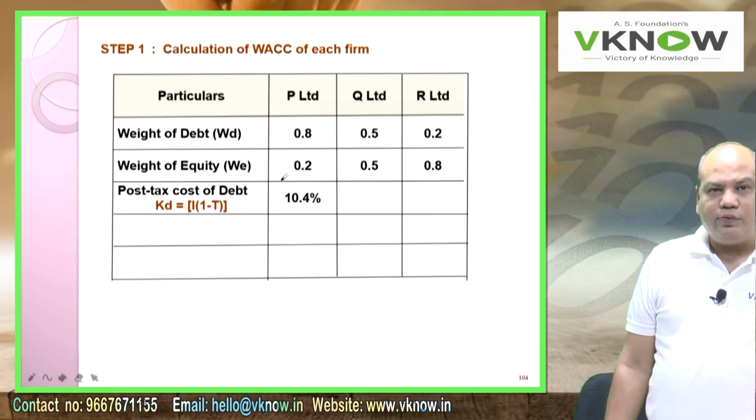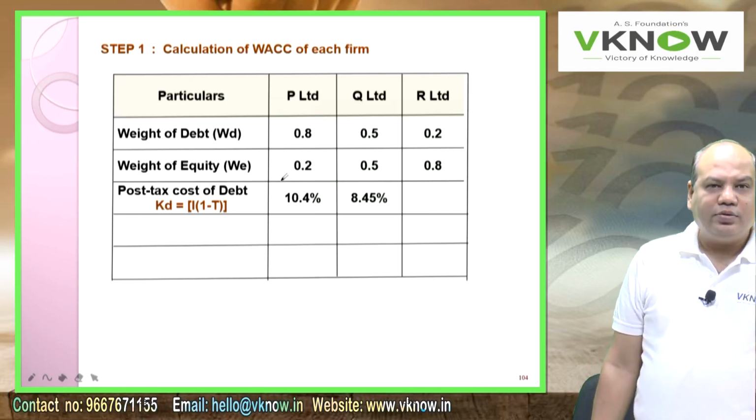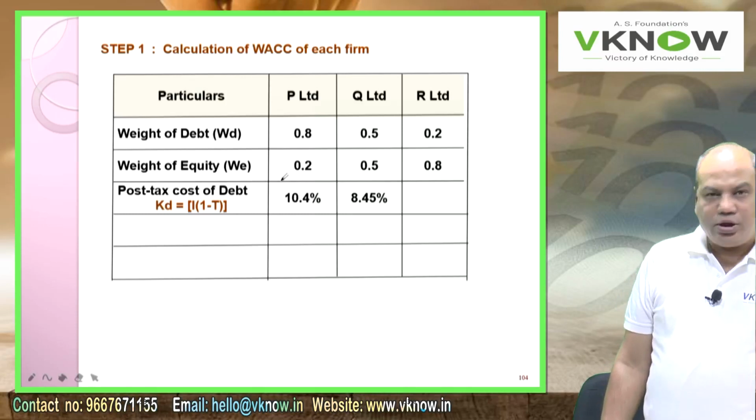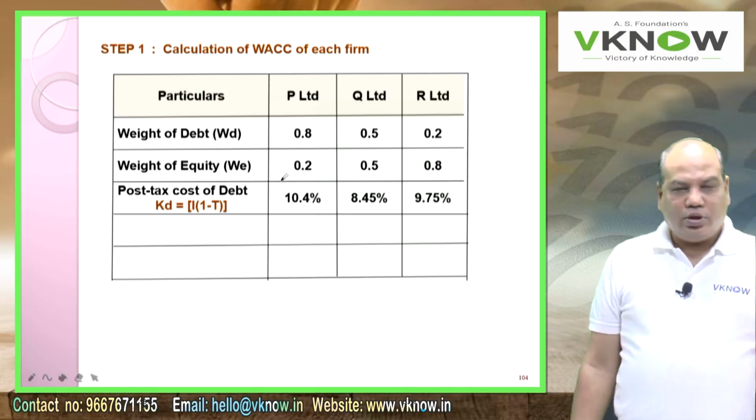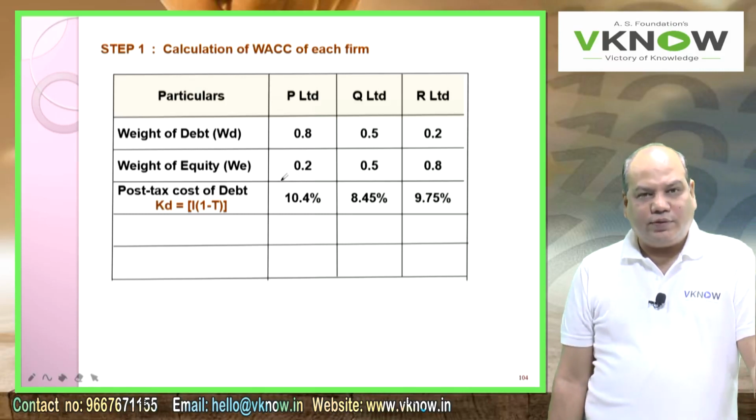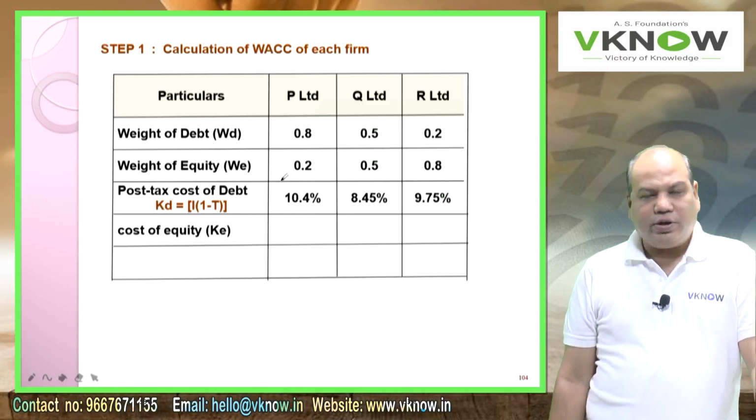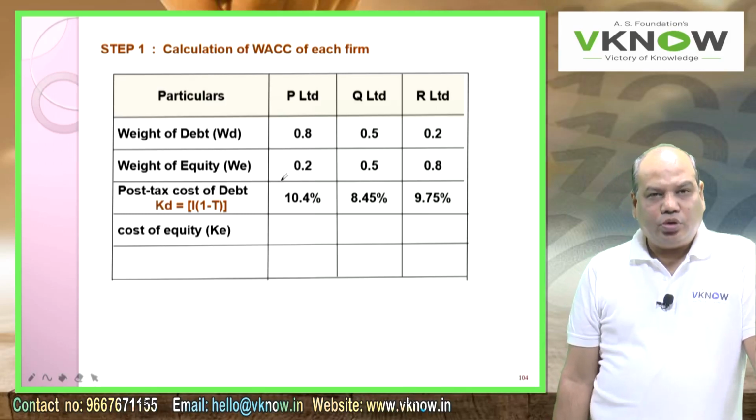You will get 10.4% for P Limited. For Q Limited, take the pre-tax interest rate into 65%, which gives 8.45%. Similarly, for R Limited, interest rate into 0.65 gives 9.75%.